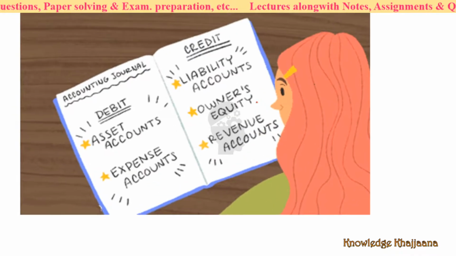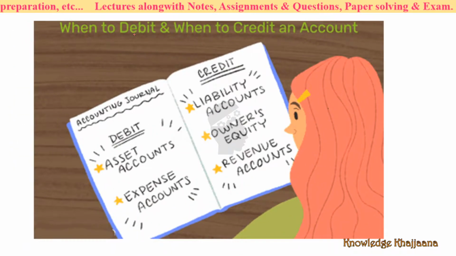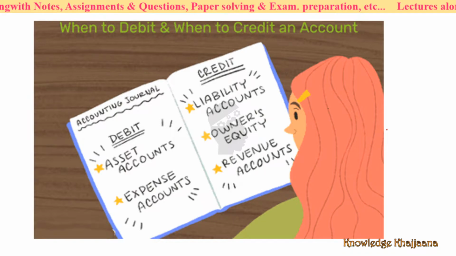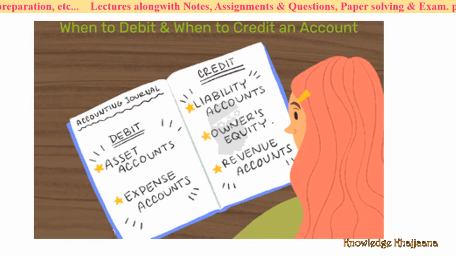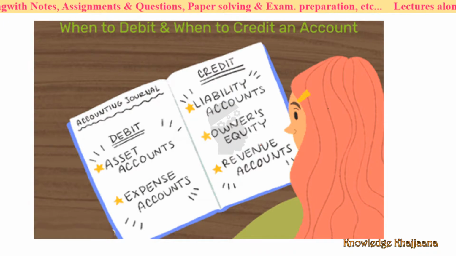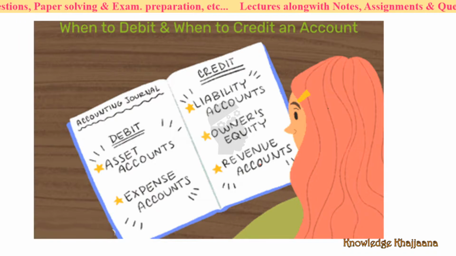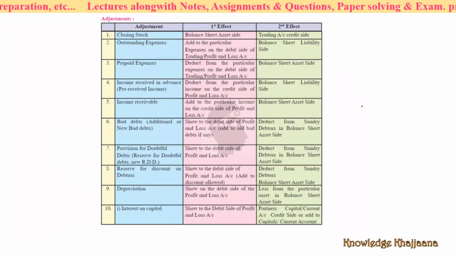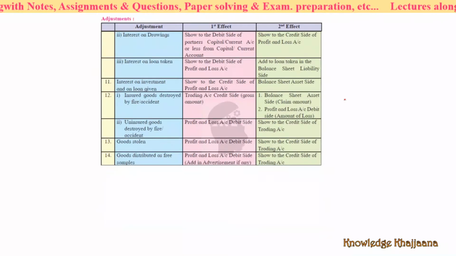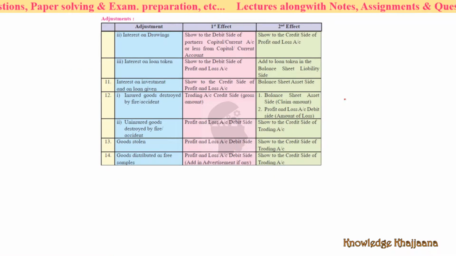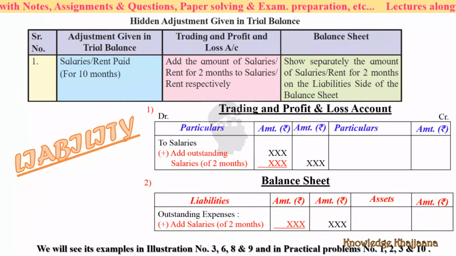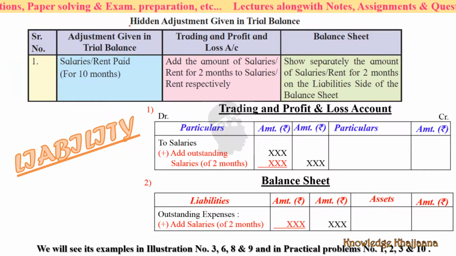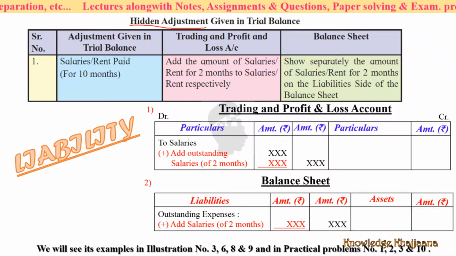Okay, and what is required for you? See, many of the times you don't understand what to debit, what to credit, when to debit and when to credit. Debit assets accounts and expenses accounts, and credit liability accounts, owner's equity and revenue accounts. See, so far we have seen 22 adjustments. Okay, and now in this lecture we are going to learn hidden adjustments given in the trial balance.